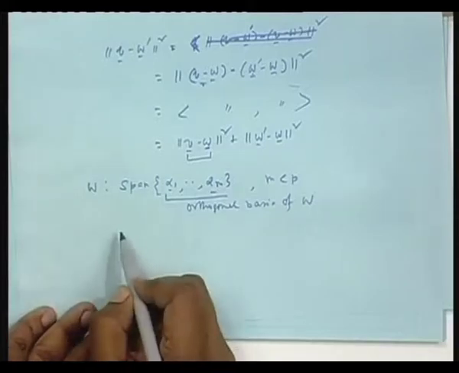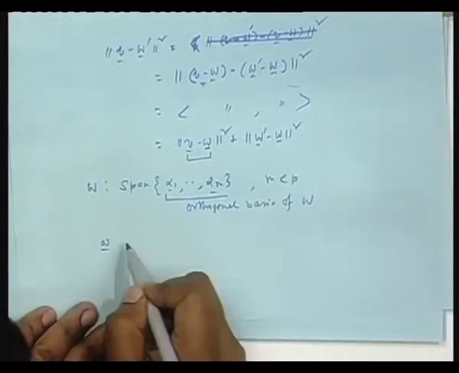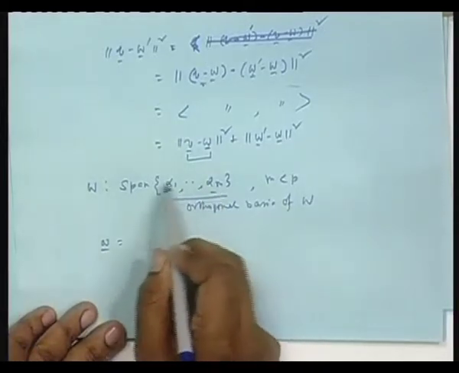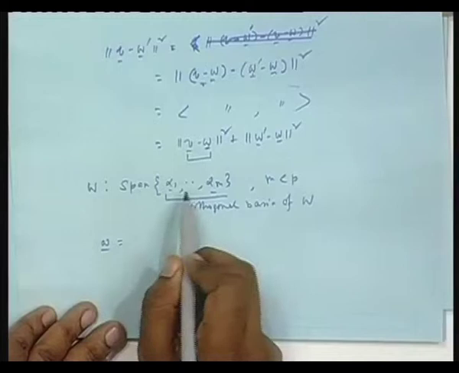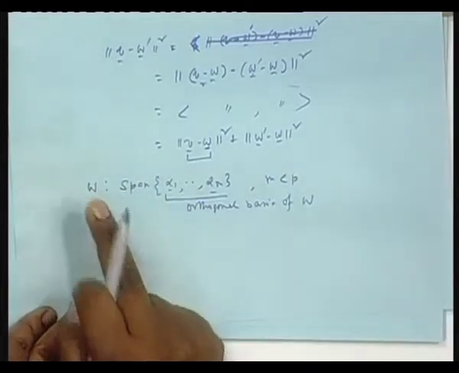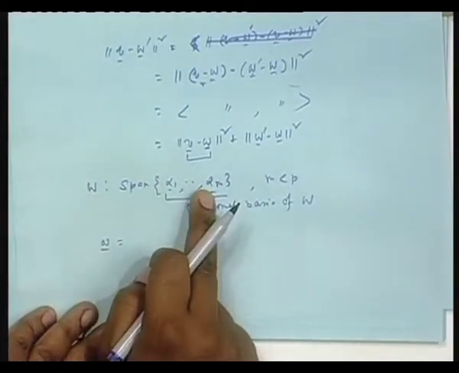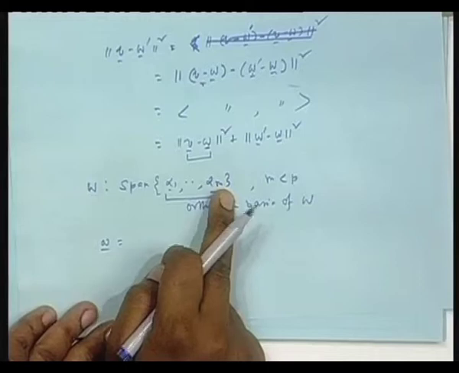Now, I say you form this vector as a linear combination of these elements, so that you get something belonging to capital W after all. The orthogonal projection also belongs to capital W. So, that will be some linear combination of these orthogonal vectors, but what kind of coefficients?